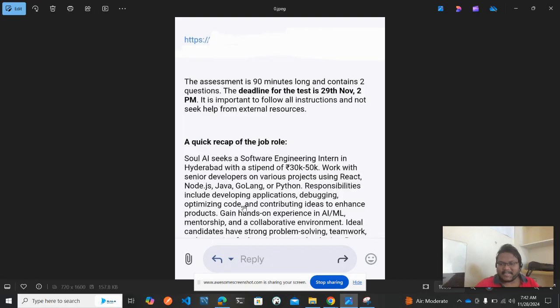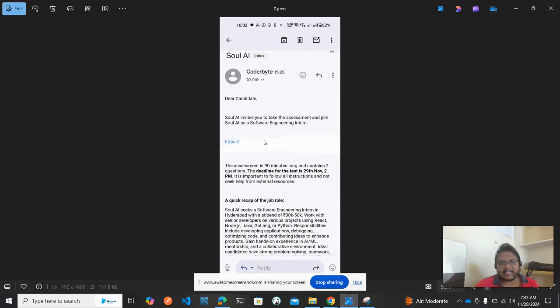Basically, what you need to understand is the role, software engineer intern, and the stipend, which is around 30 to 50K, a very good amount. Then the languages you will be working on once you reach that company, and the location, which is Hyderabad, which is near to us. So that's how you'll be getting this.